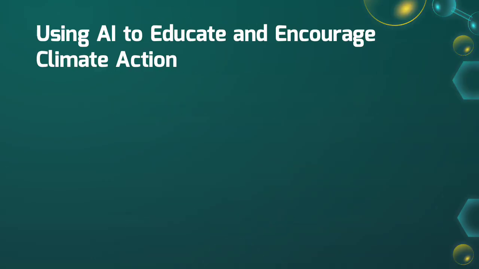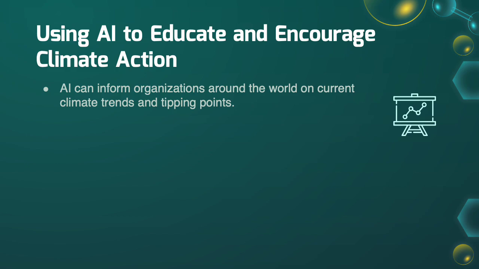Fortunately, AI is improving very quickly and now has a wide range of capabilities that can be utilized by organizations around the world to help accelerate climate action. We will highlight some of the key capabilities of AI in this set of slides. AI can help educate organizations around the world about the need for sufficient climate action and what can be done about it. For example, AI can explain current climate trends and tipping points.